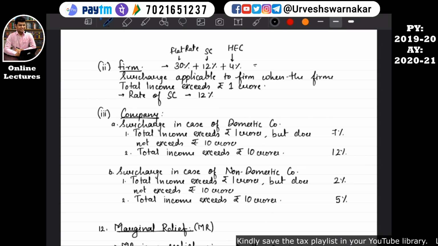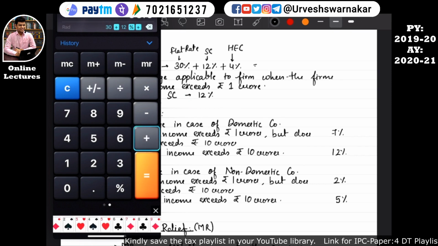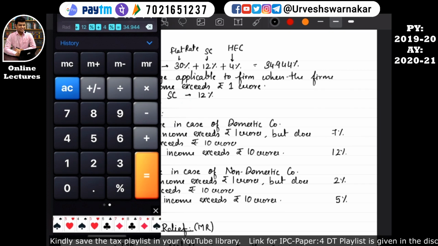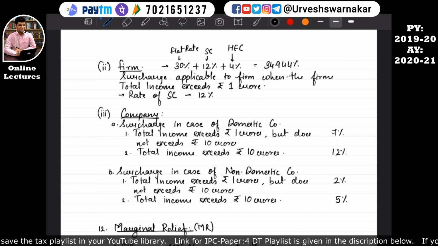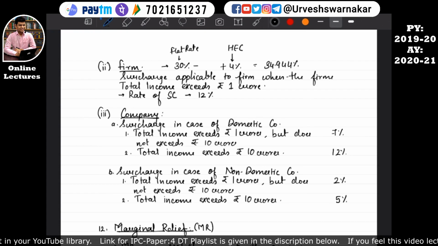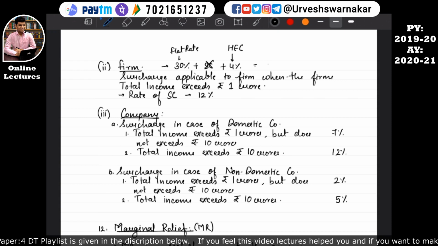Let's calculate what is the rate of tax. 30 plus 12% plus 4%, which is equal to 34.944%. This is the maximum rate of tax that a firm has to pay if its income exceeds rupees 1 crore. I hope this is quite clear. But what if its income does not exceed 1 crore? If the income of the firm does not exceed 1 crore, then surcharge will not be applicable. Then what will be the rate of the tax? 30 plus 4%, which comes to around 31.2%. I hope this is quite clear to you all.